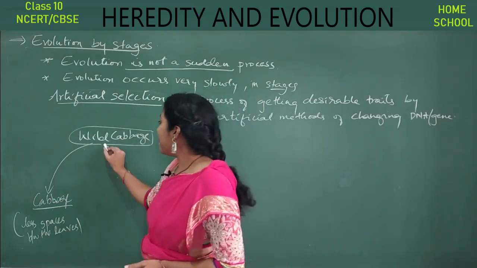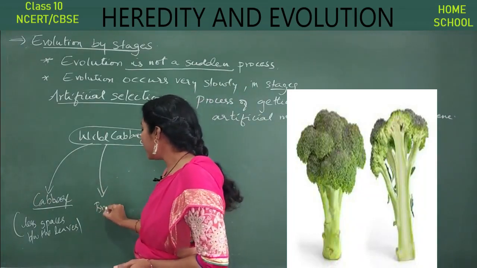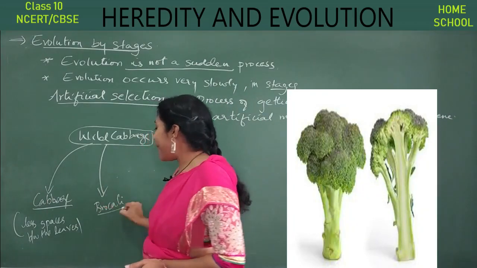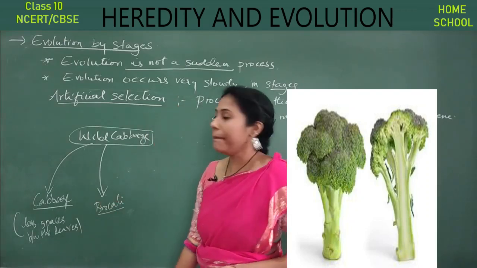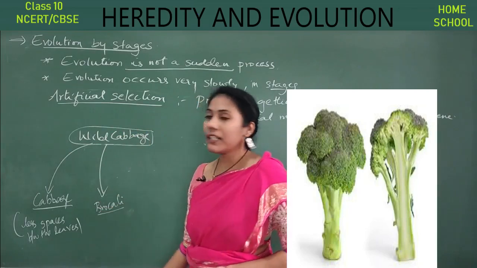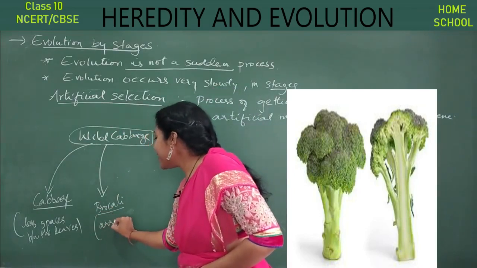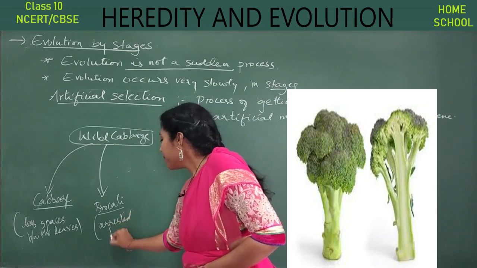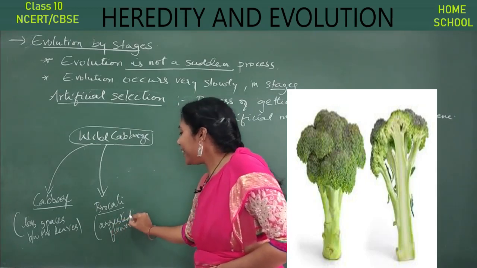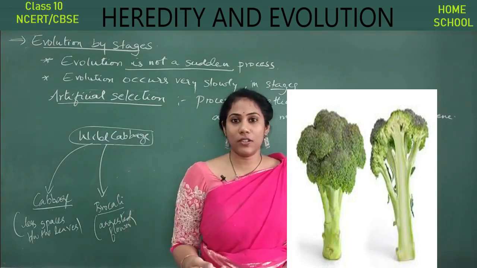Clear? From a wild cabbage we got another variety called broccoli. Broccoli is also a man-made vegetable. Man changed the genome of wild cabbage, so he got broccoli. Broccoli is actually an arrested flower. The entire thing is eatable, there is no wastage in broccoli also.